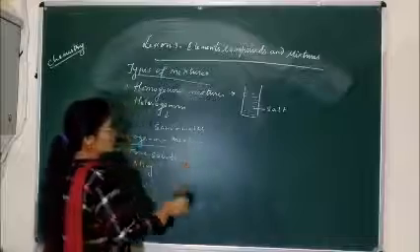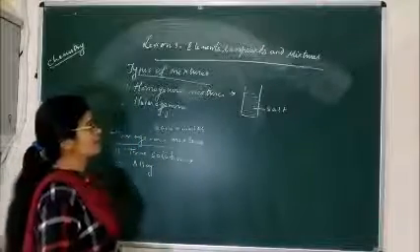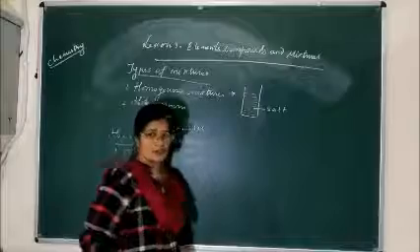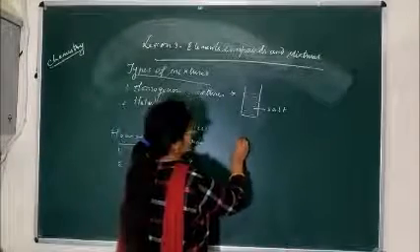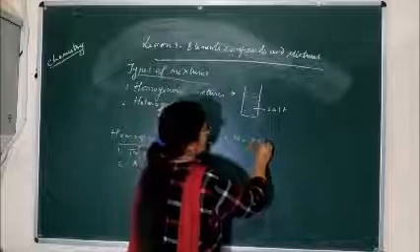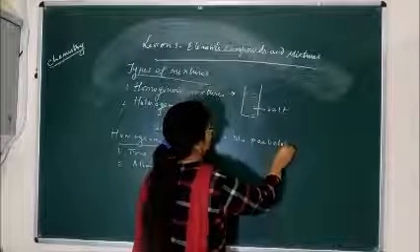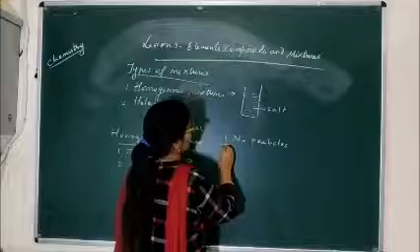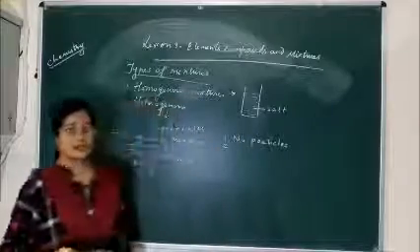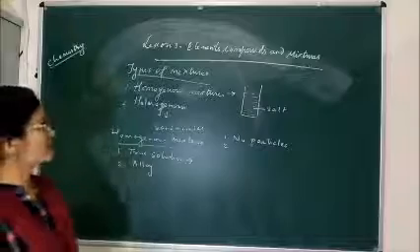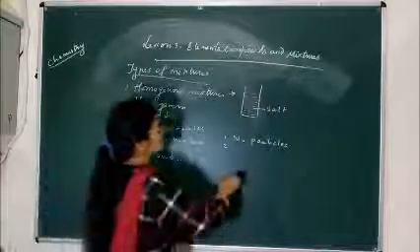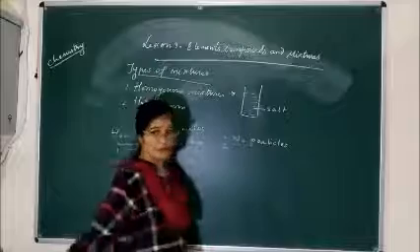And the property of a true solution is that no particles can be seen in the solution. First thing, no particles left. And the second one is that if we keep the solution for a few minutes on the table, nothing gets suspended at the bottom.